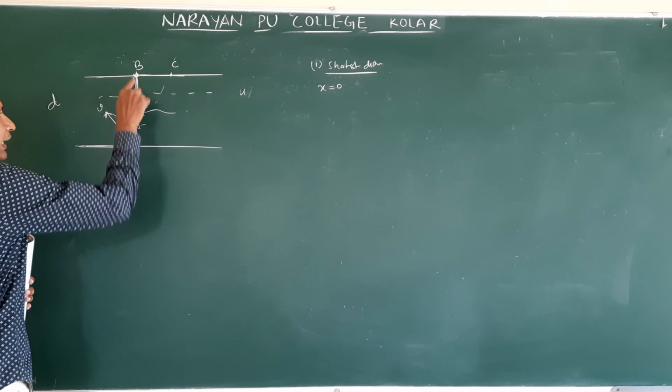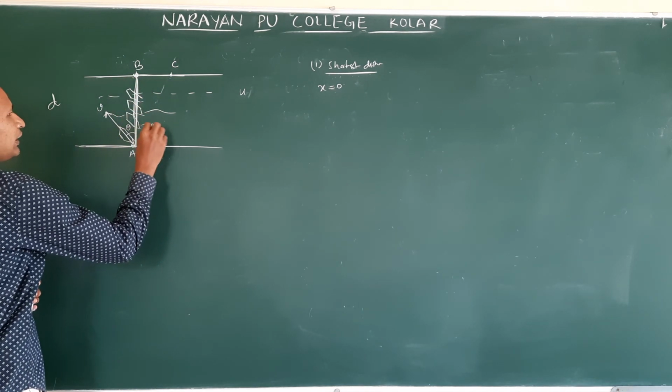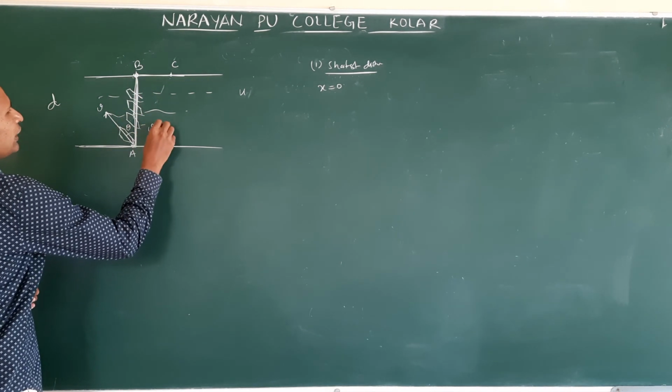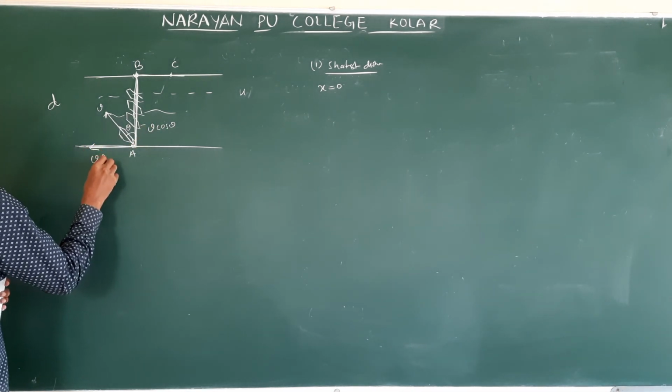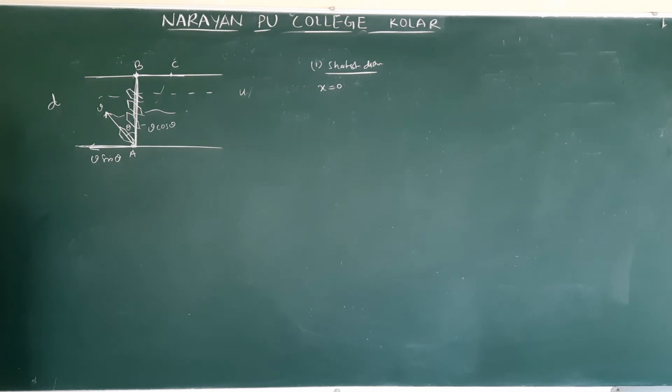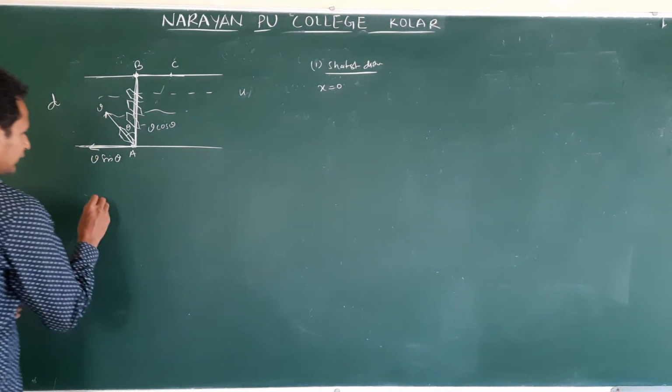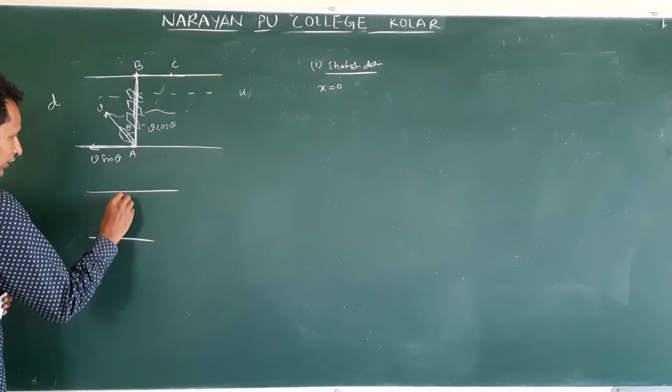What is the component along the displacement direction? That is V cos theta. And along this direction it is V sin theta. Am I correct or not? I am drawing the same situation here again.